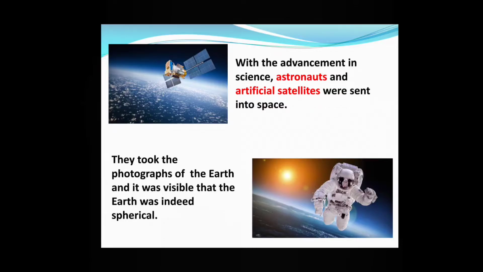With the advancement in science, astronauts and artificial satellites were sent into space. With the help of science, we are able to send astronauts and artificial satellites into space, and they have taken photographs of the Earth and it was visible that the Earth was indeed spherical.